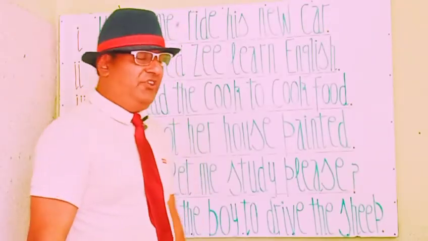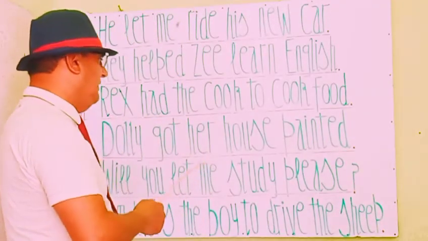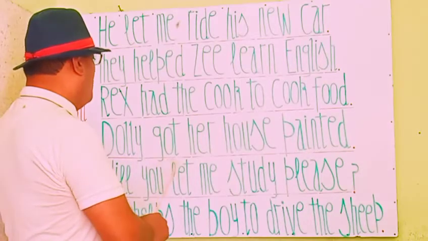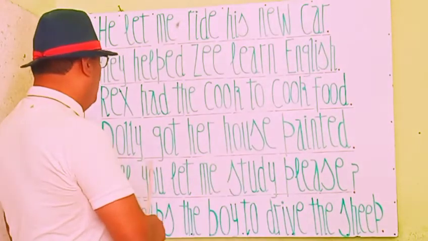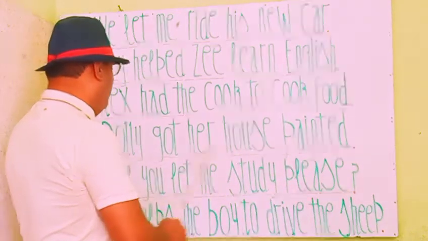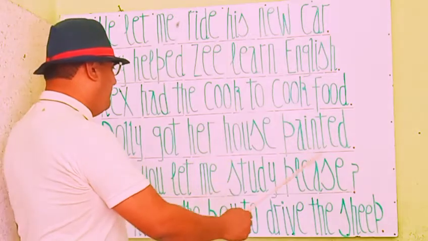Let's move to the next statement. Next one you see here: Dolly got her house painted.